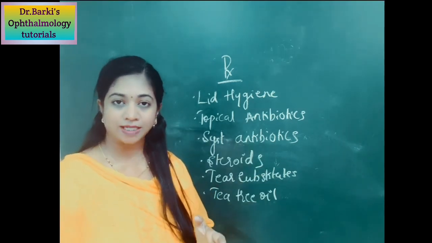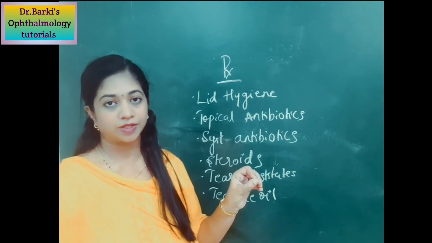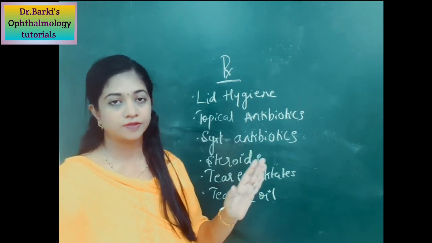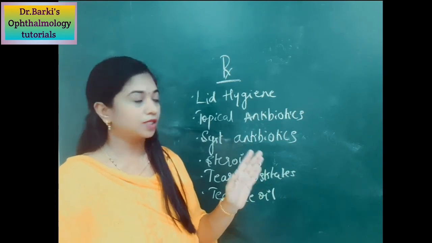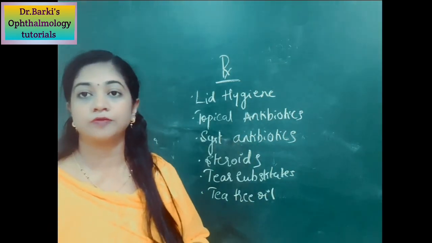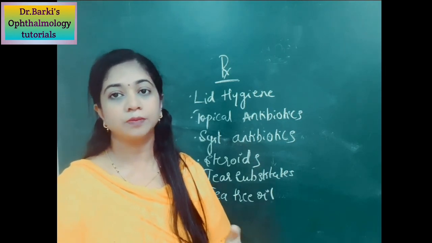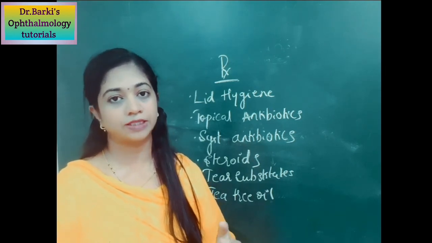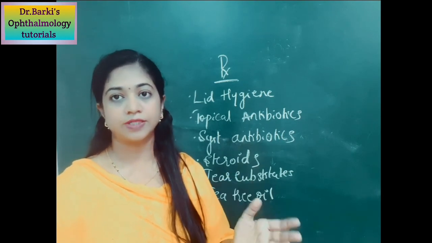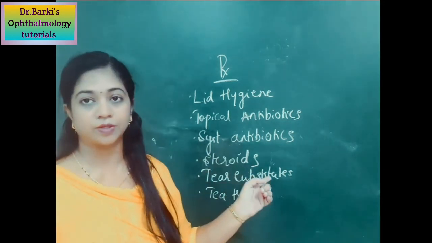You can also use tetracycline, which is more effective for posterior blepharitis. And remember, it should not be used in children and pregnant women. Then going to one more antibiotic option for the treatment of blepharitis, that is azithromycin, which is given as 500 milligram per day, that is OD dosage, for 3 days in 3 cycles with an interval of 1 week. Okay, this is about the systemic antibiotic usage.